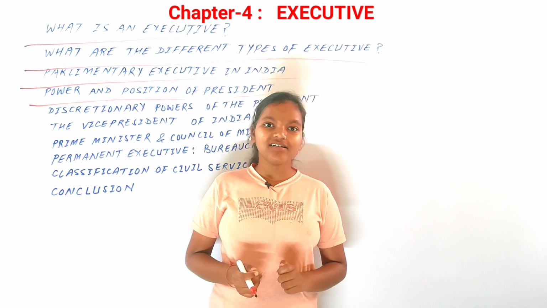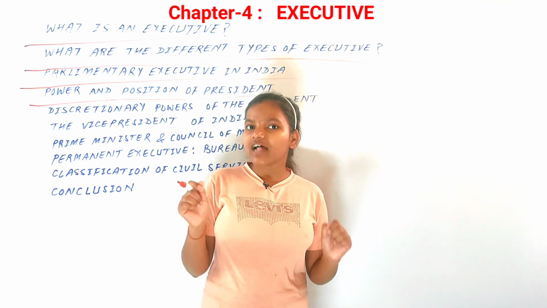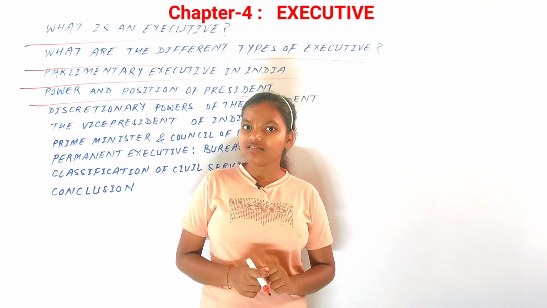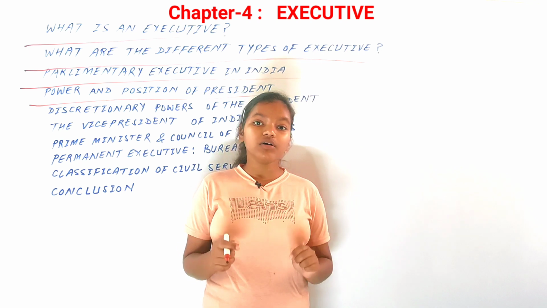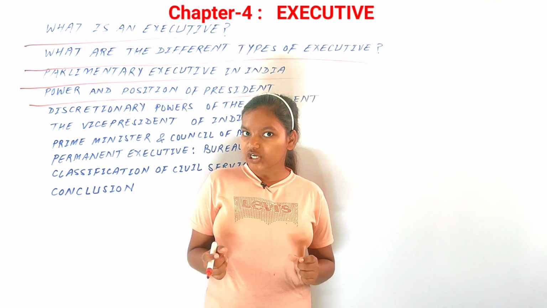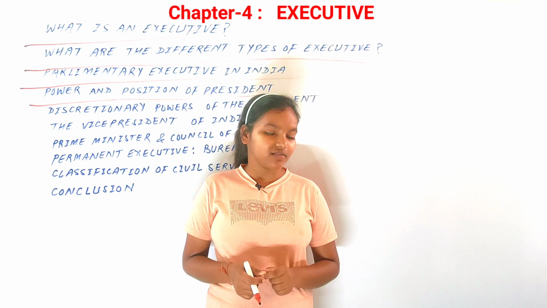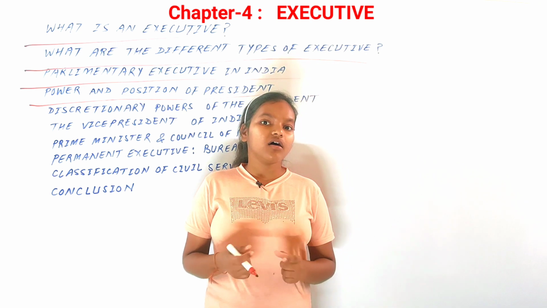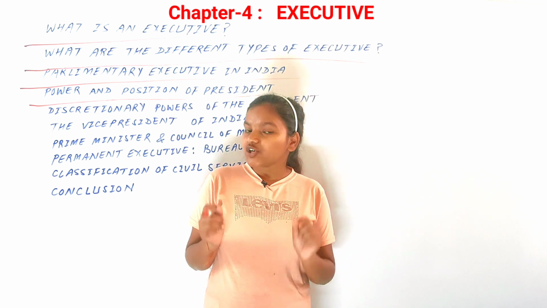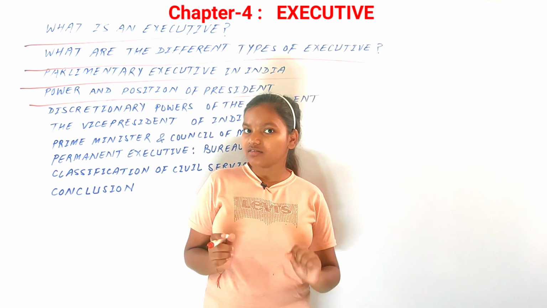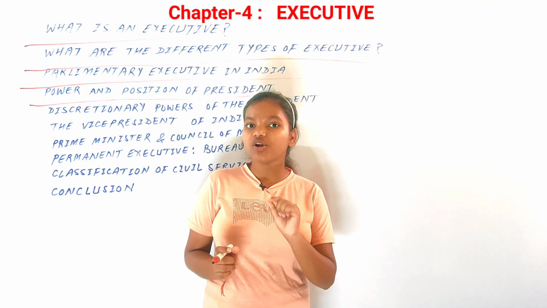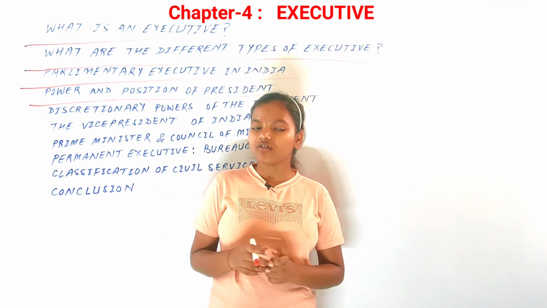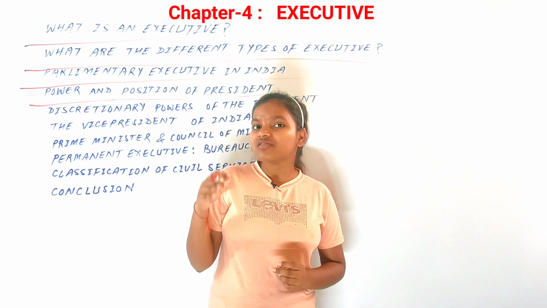Now according to Article 74 Clause 1, there shall be a council of ministers with the Prime Minister at the head to aid and advise the president, who shall in exercise of his functions act in accordance with such advice, provided that the president may require the council of ministers to reconsider that advice and shall act in accordance with the advice tendered after such reconsideration. That means there shall be a council of ministers to aid and advise the president.